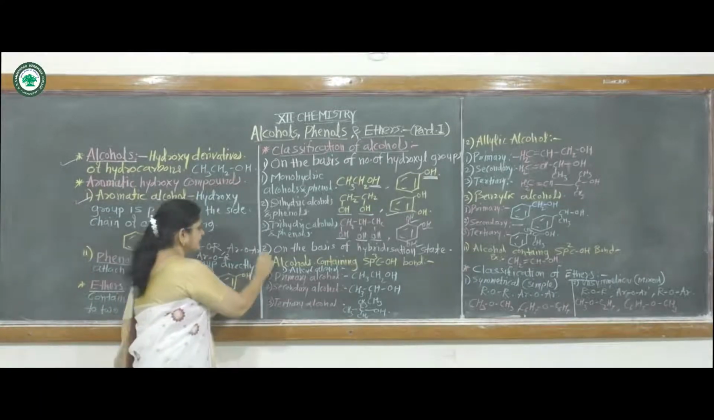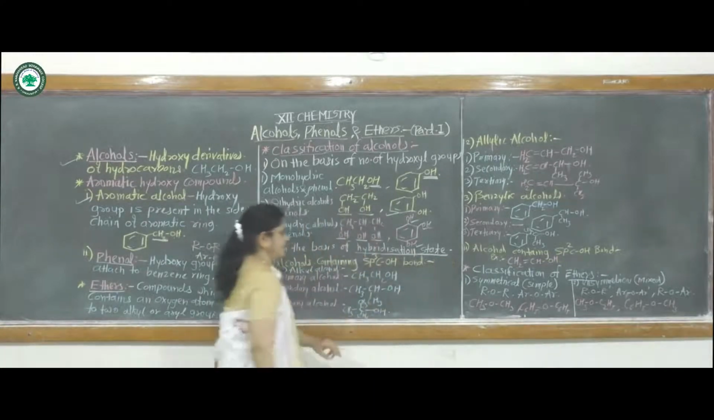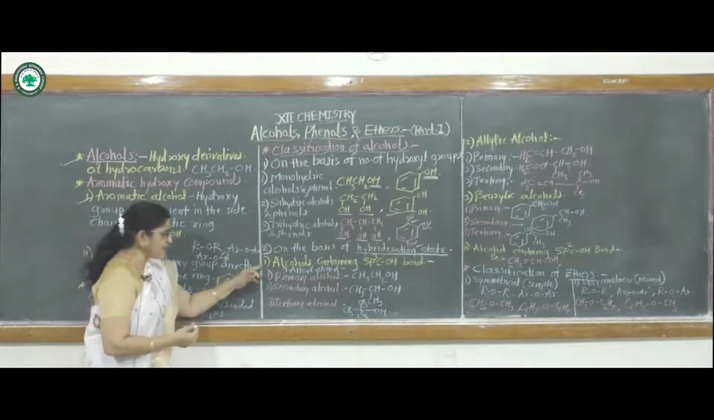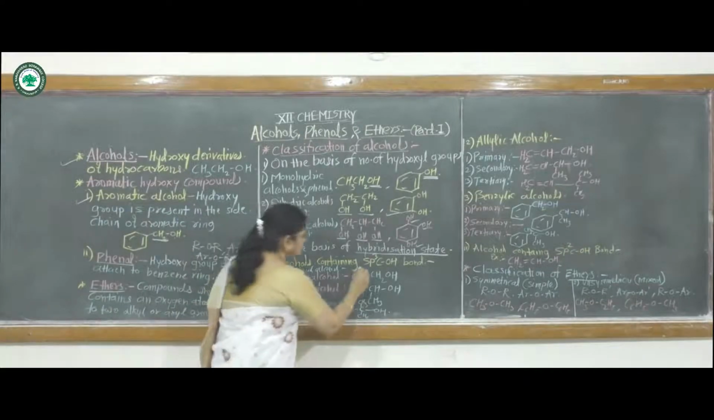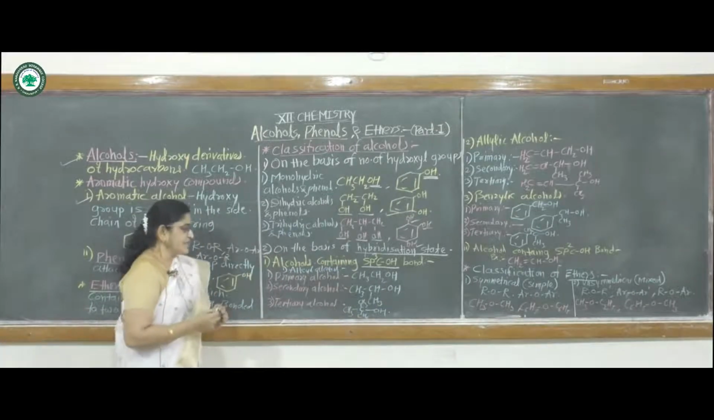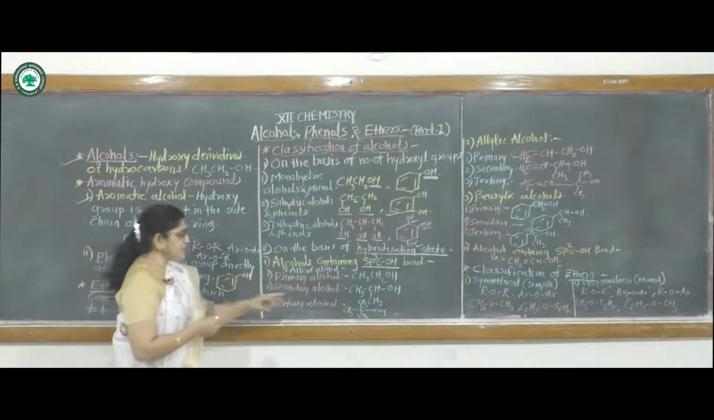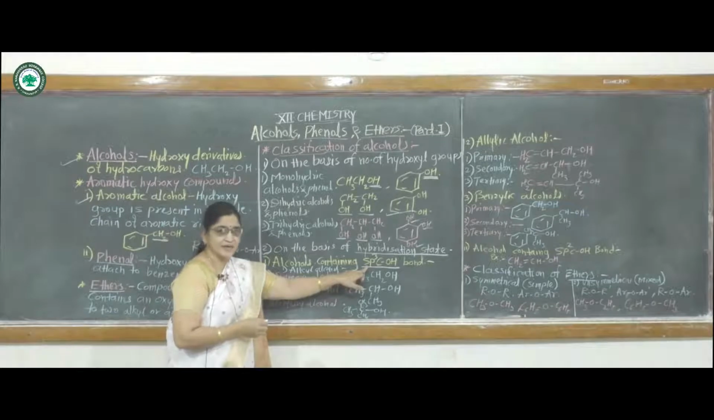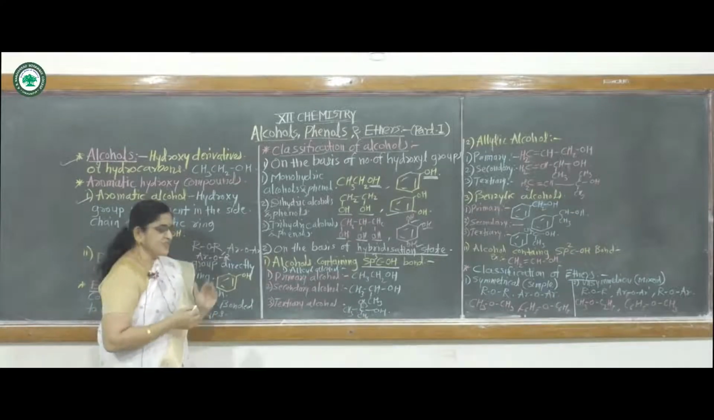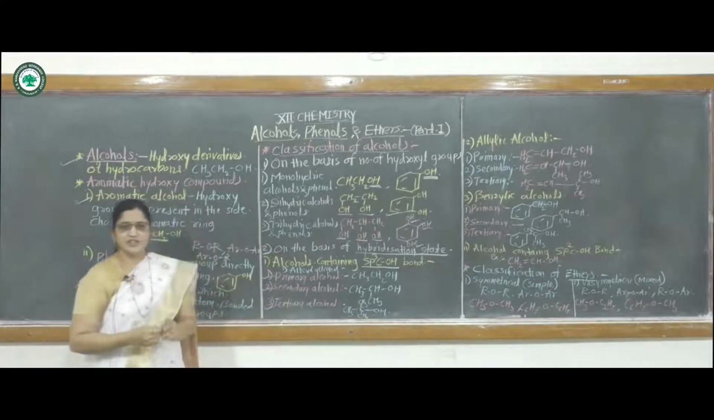Then second type of classification, that is on the basis of hybridization state. In this, first is alcohol containing sp3 carbon-OH bond. That means the OH group is attached to an sp3 type of hybridized carbon atom. These are again classified as primary alcohol, secondary alcohol and tertiary alcohol.